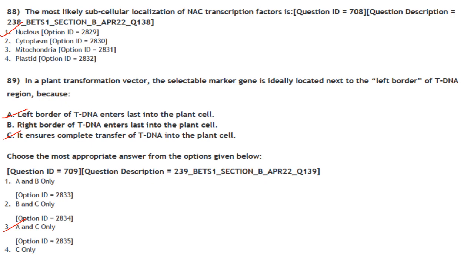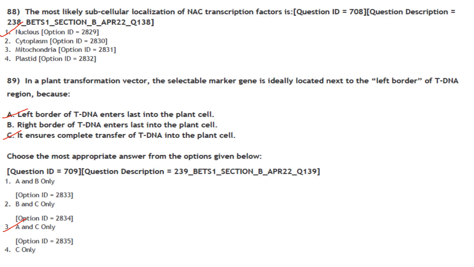Then next one. The most likely subcellular localization of NAC transcription factor is. So the NAC family of protein is one of the largest plant species transcription factor family, and its members play varied roles in plant growth, development and stress response. So the most likely subcellular localization of NAC transcription factors is in the nucleus. So answer is option 1.